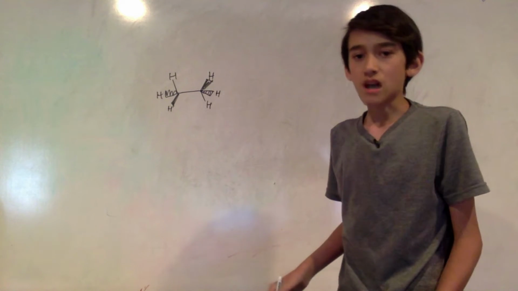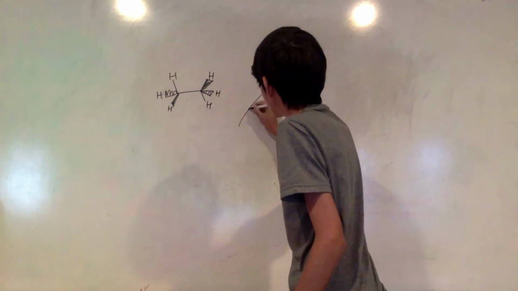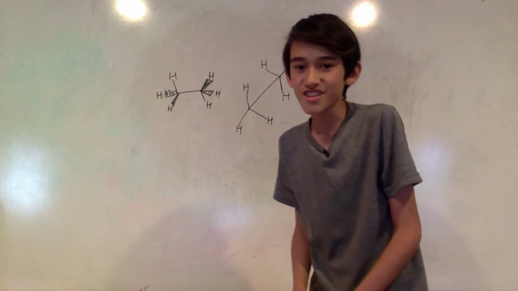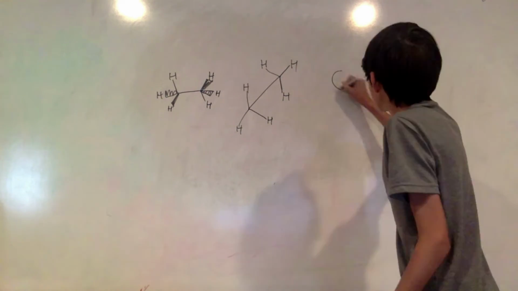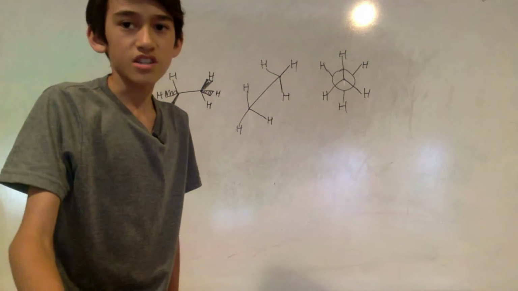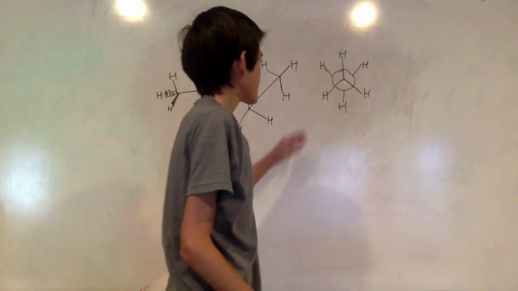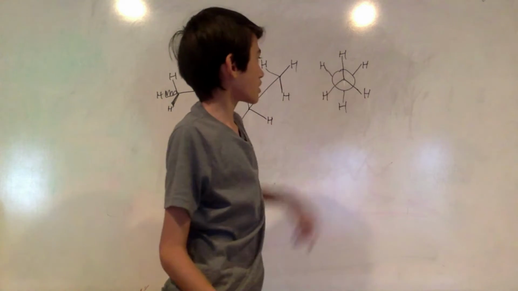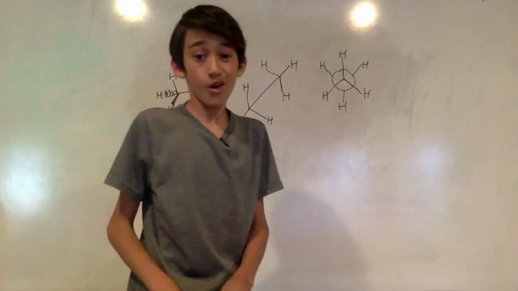Or we can draw it with the sawhorse method, which kind of looks like this. You can see it kind of looks like a saw with the different hydrogens, and then finally there is our Newman projection, which looks like this. And that is our Newman projection. You can kind of see how that molecule shows, because this is the top, the front of the molecule, and then the other three hydrogens are at the back. So you're basically viewing it head on.